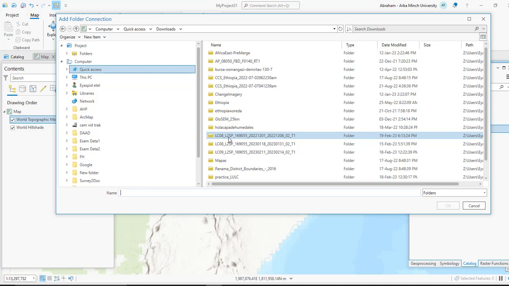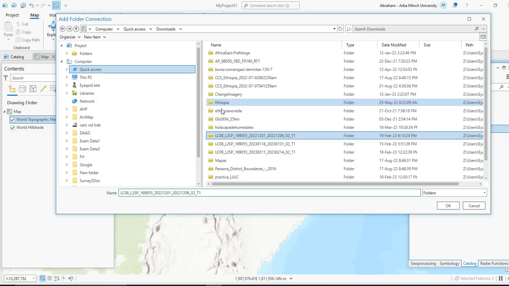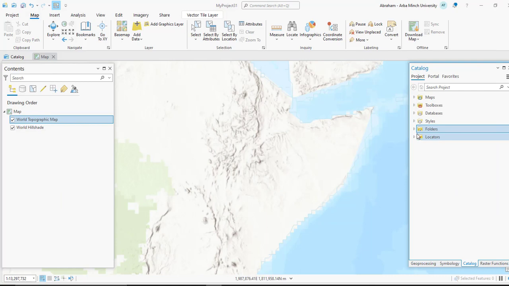As you can see, the first image is taken on 2022 12 01 and the second image is taken on 2022 01 18. So there is almost a one month difference between these two images. So add your folder to your folder connection for the first image. Again add the second image.